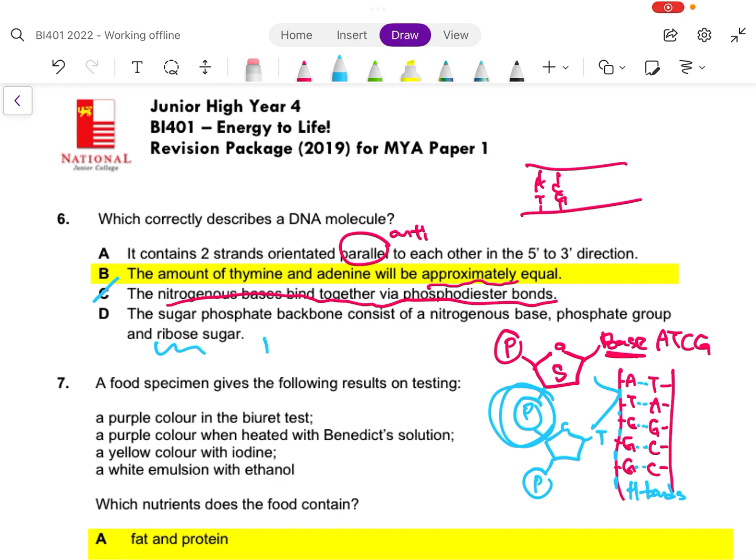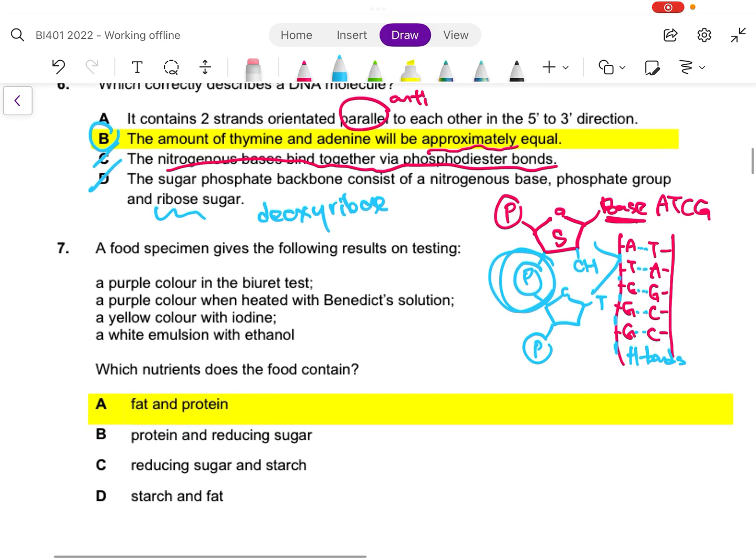The error in this statement is in the ribose sugar. In DNA, rather than a ribose sugar, you get a deoxyribose sugar. Deoxy means that it does not come with an OH group. Okay, in the case of RNA, you find that there will be one more OH group at carbon number 2 of the sugar group. Okay, so this option is also not right. Best is B.